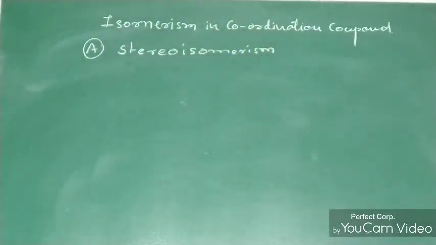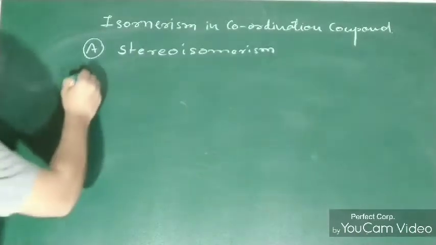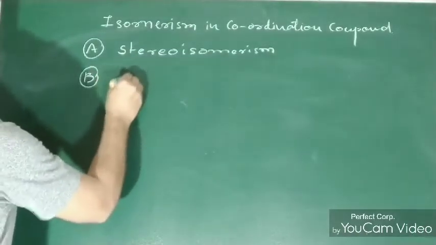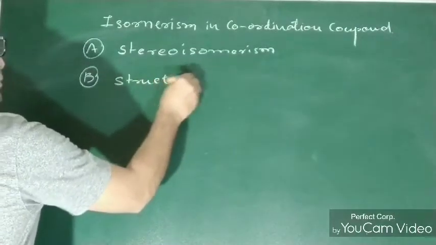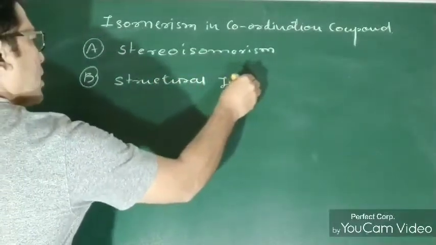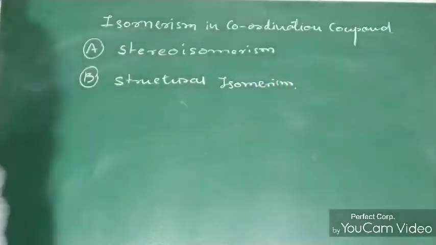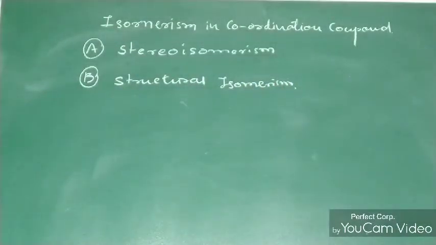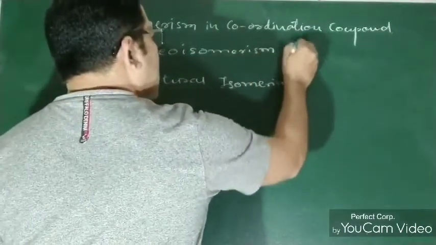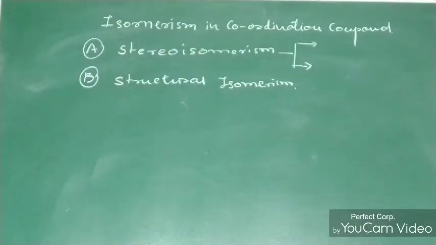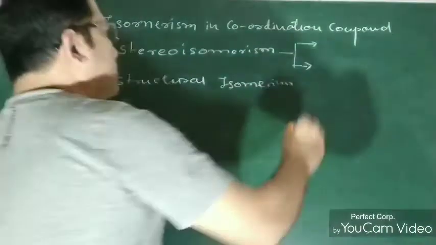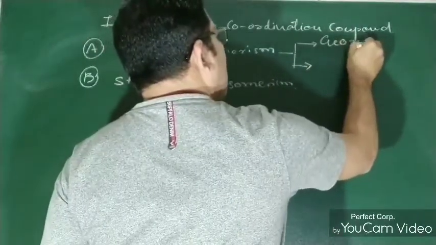And the second kind of isomerism is structural isomerism, which I have explained. So there are two kinds of isomerism we are going to study in coordination compounds. The first one is stereoisomerism. Dear students, stereoisomerism is further divided into two categories. One is geometrical isomerism.